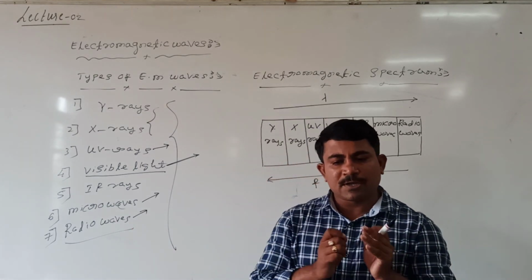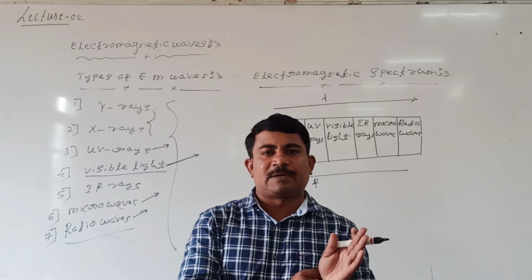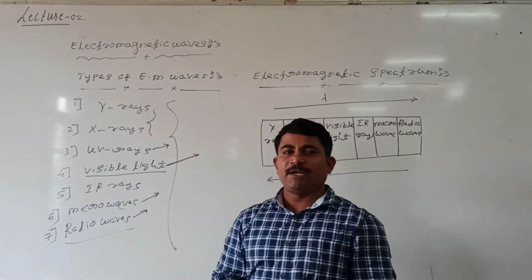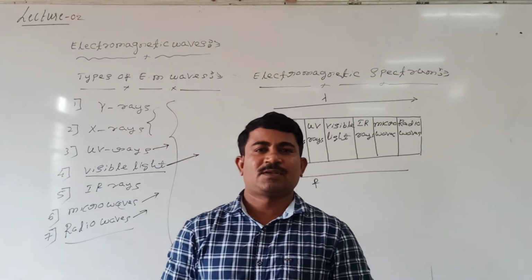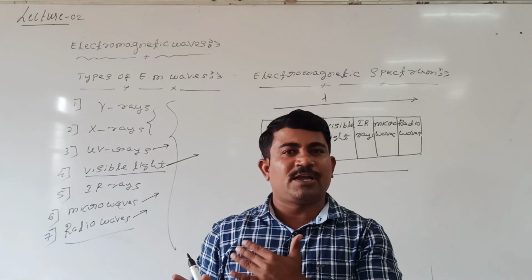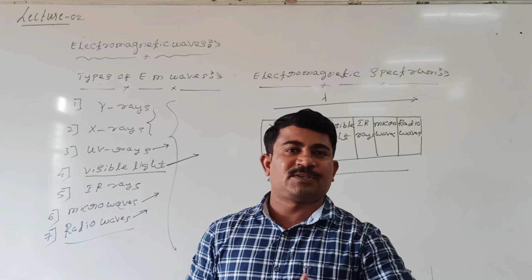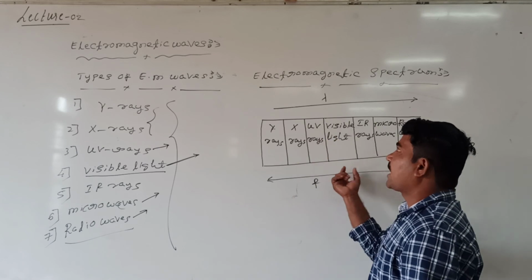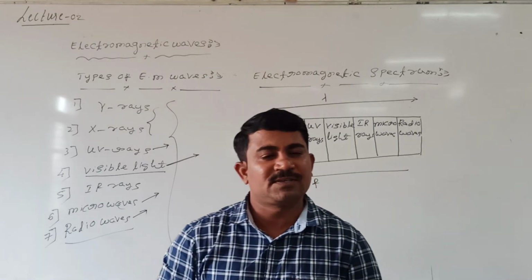So for communication purposes and for medical purposes, the 6 types of electromagnetic waves along with visible light are used for various purposes. So this is the discussion on electromagnetic waves, the characteristics of electromagnetic waves and uses of electromagnetic waves, and this is the electromagnetic spectrum. Up to here, this chapter has been over.